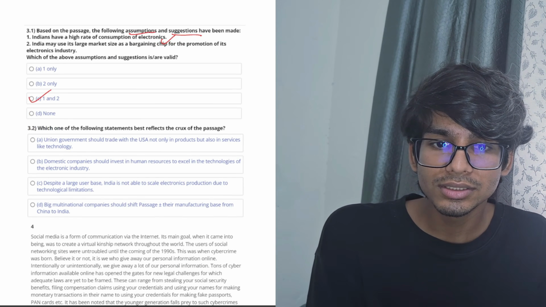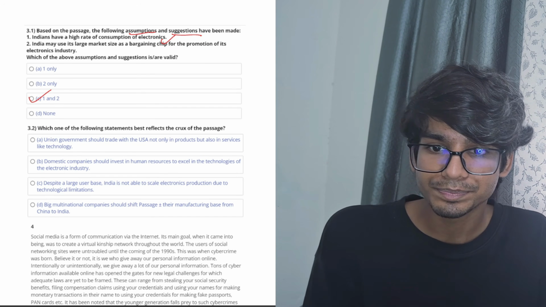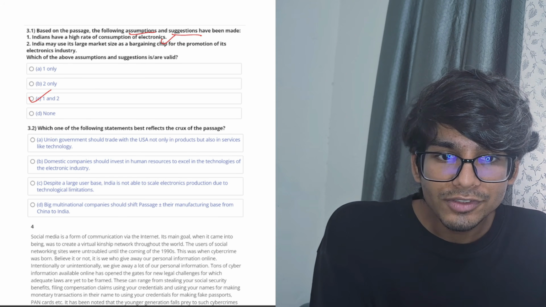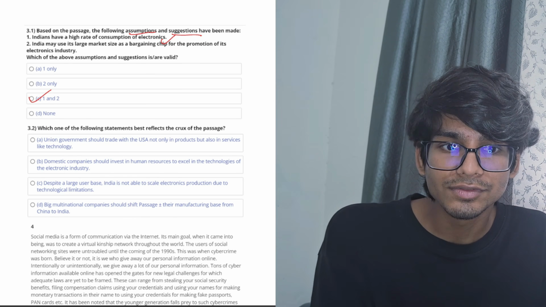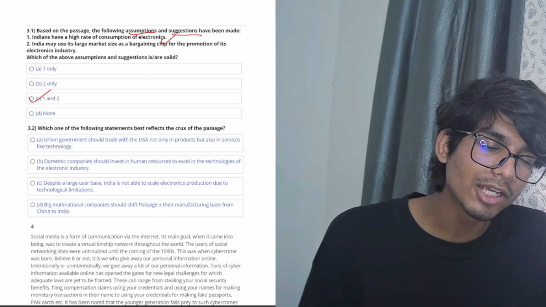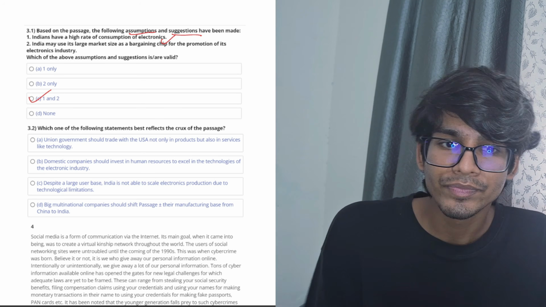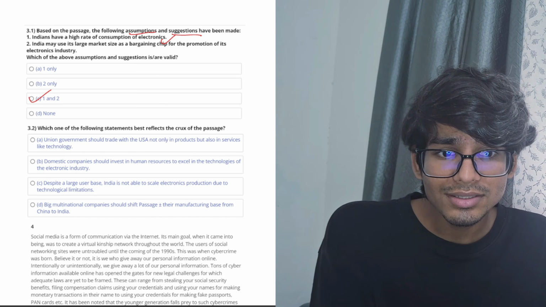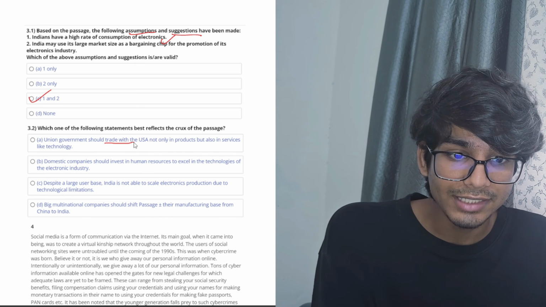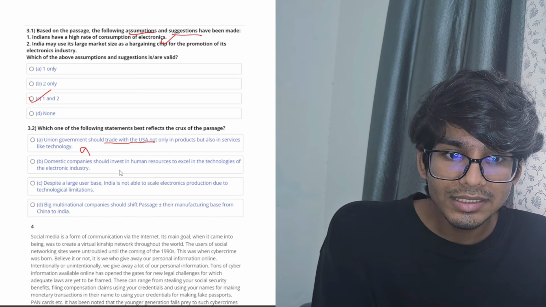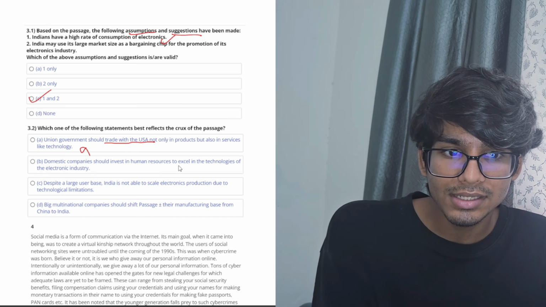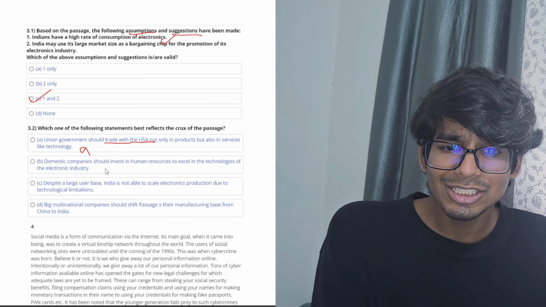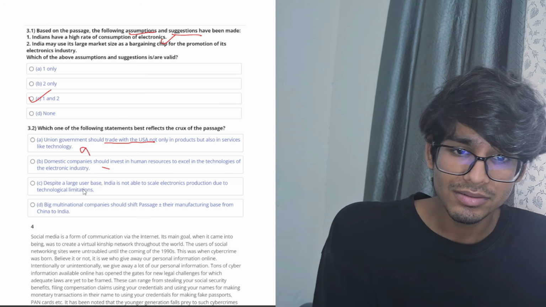Let's go to the second part of the third question. Which of the following statements best reflects the crux of the passage? Again, the crux is the argument or the main idea, as you want to term it. Union government should trade with USA not only in products but also in services. There is nothing about trading with USA. Domestic companies should invest in human resources to excel the technologies in the electronics. That might be an answer.